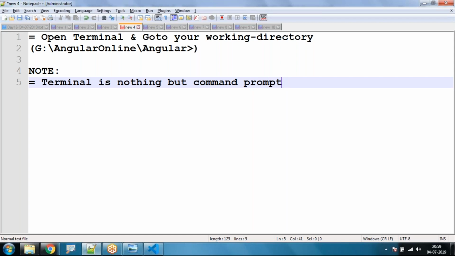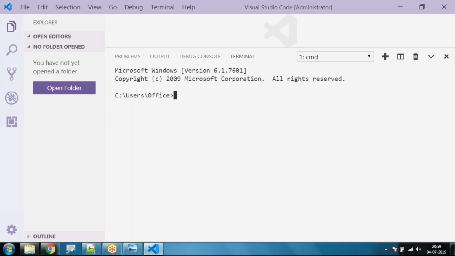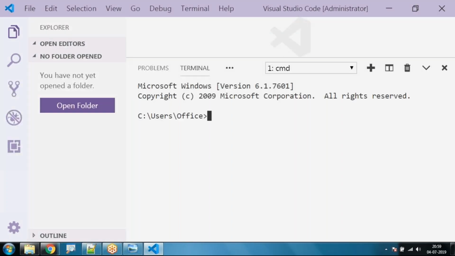Let's go to this terminal, and in this terminal go to your working directory. Our working directory will be G colon Angular online. Under Angular online we are going to have one folder, the Angular folder.